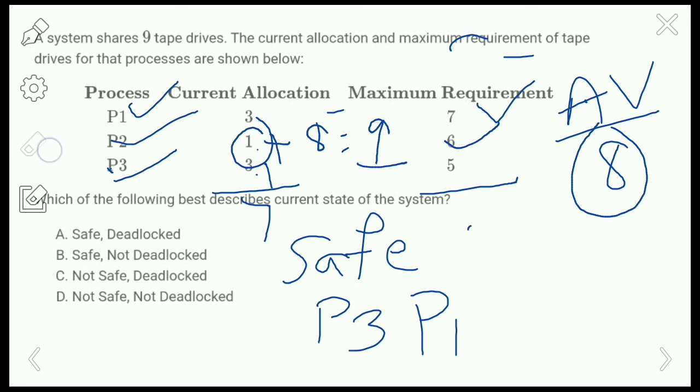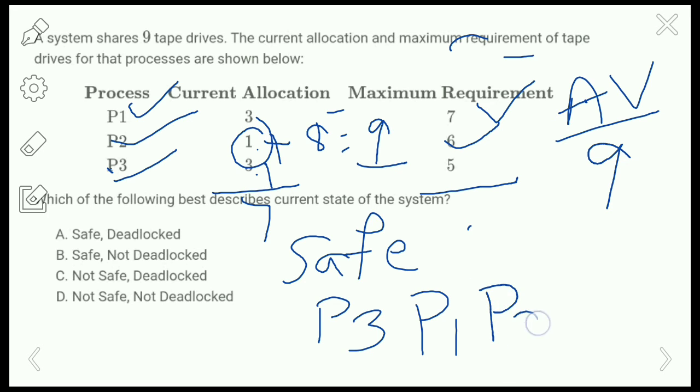So now 8 plus 1 will become 9. So now 9 resources after P2 execution. That means all the processes have finished execution here. So now P2 also will enter the safe sequence. So that means the given system will not enter the deadlock, right? It is in the safe sequence and it will not be deadlocked.